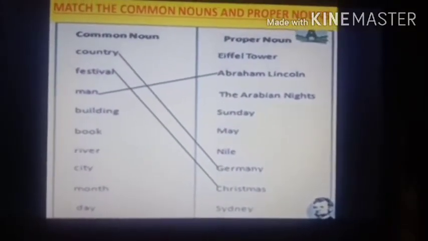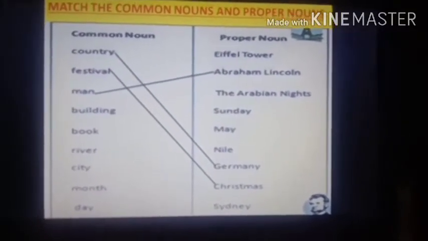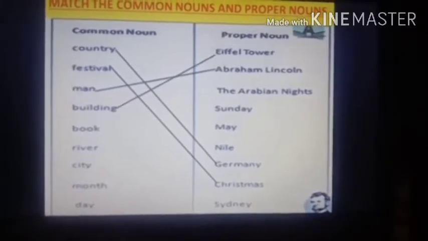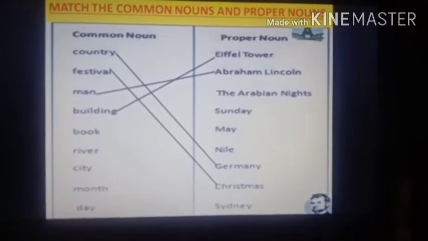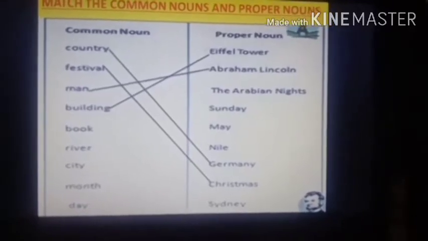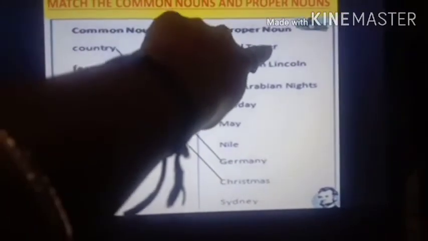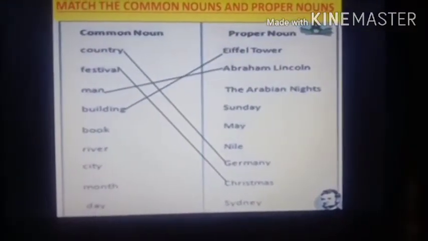Now next is building. Now building is a common noun because there is no name. Now just see the answer. Eiffel Tower. Okay, Eiffel Tower is a name of the building. So when I give a name to the building, it becomes a proper noun. So Eiffel Tower is a proper noun. Okay, students.